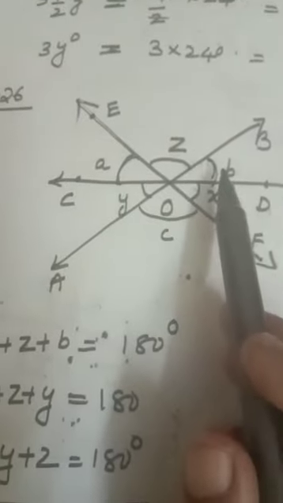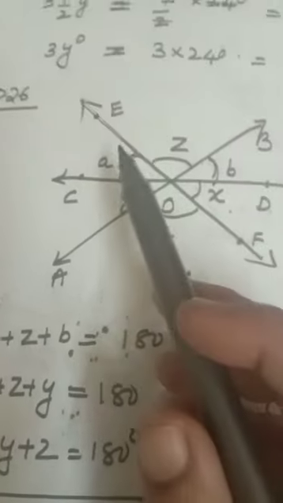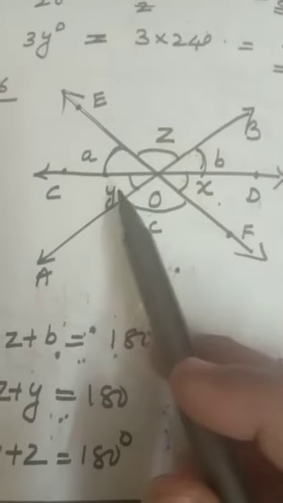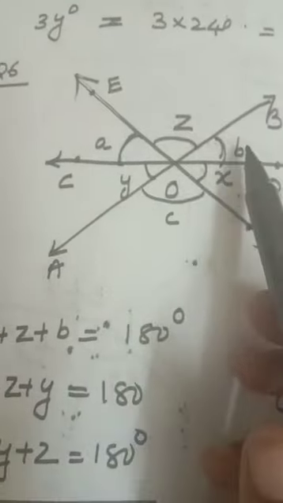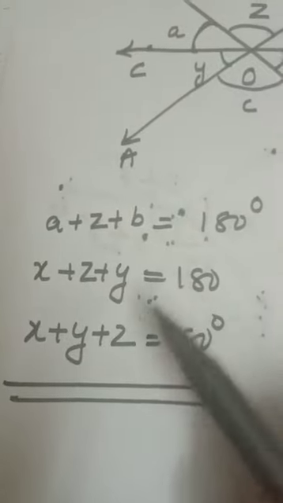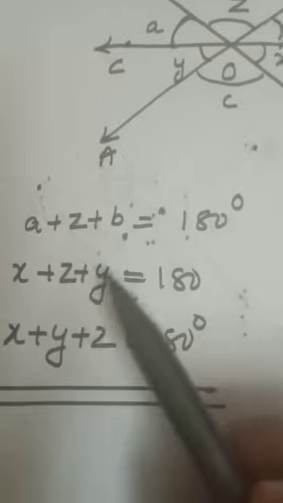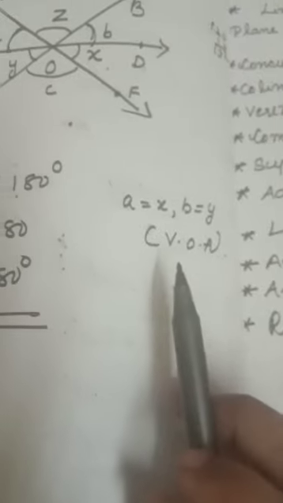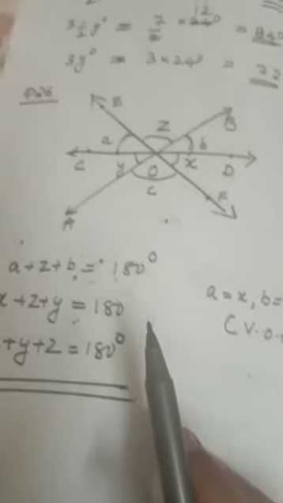In place of A, I can put X because vertically opposite angle. In place of B, I can put Y. Then X plus Z plus Y equal to 180 degree. Adding commutatively, you can put Y here, Z here, 180 degree. Reason compulsory. I hope everybody understood.